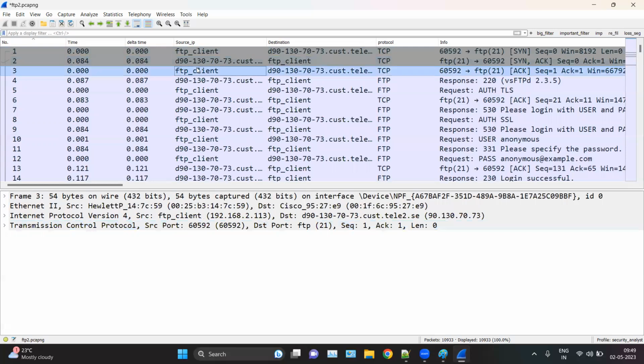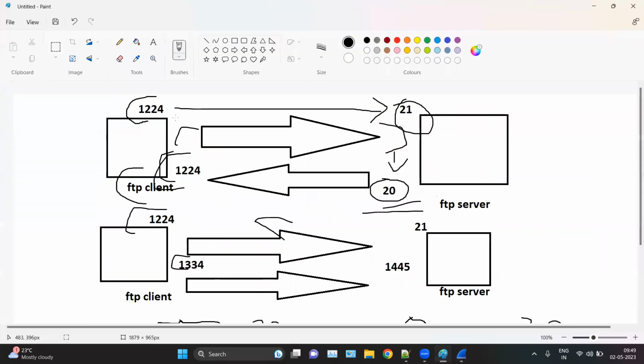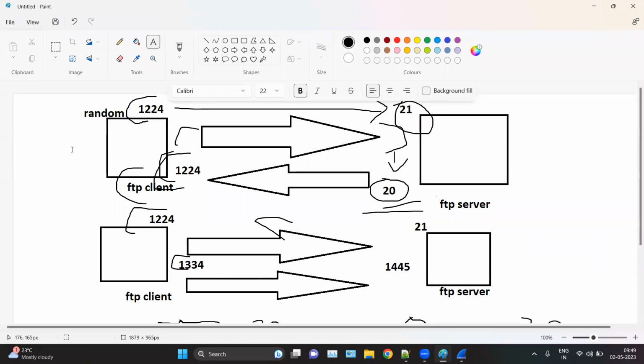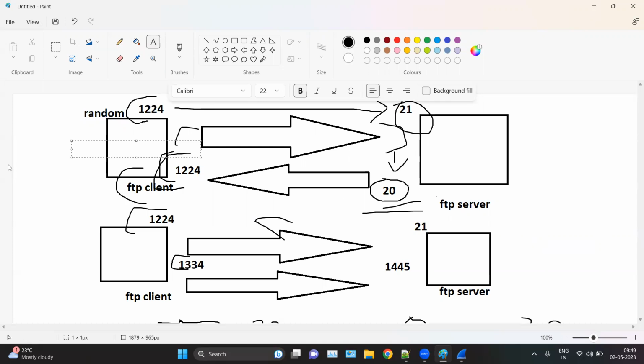And then the FTP client from its own local port sends the packet to FTP port number 21. That is the acknowledgement packet, so here we can say the connection is established from a random port to port number 21. Same as here, it is also a random port. For the data channel, it is also a random port.